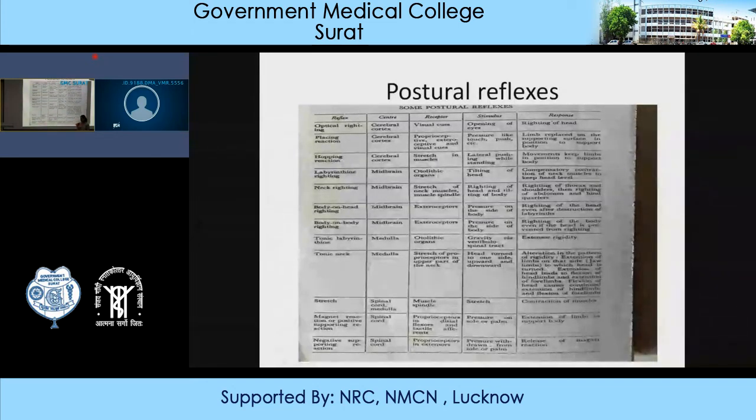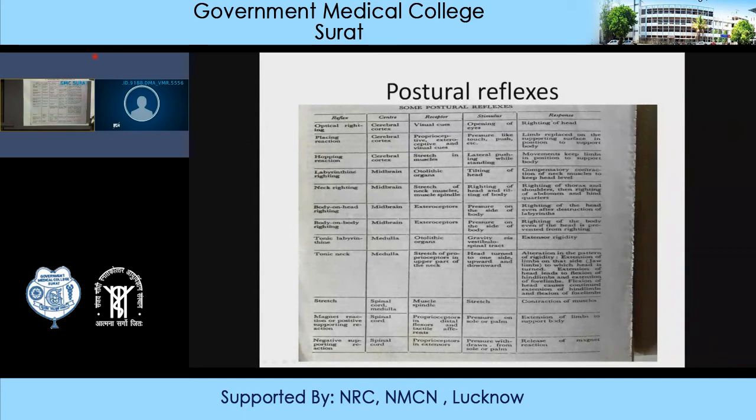This experiment was carried out by a scientist known as Sherrington, on the cat, and therefore the typical cat picture I will show you is known as Sherrington cat. So this table shows different types of postural reflexes, what is the center for this reflex, what is the stimulus, and what is the response.